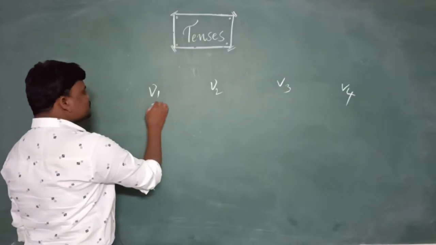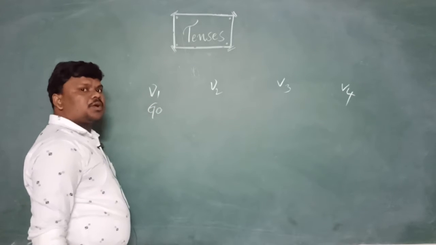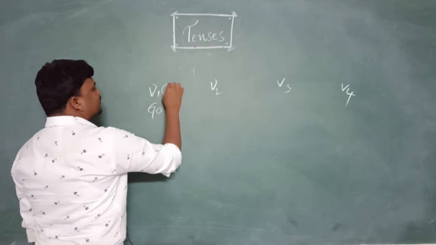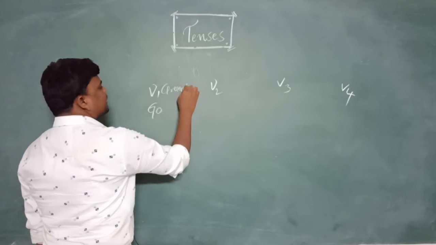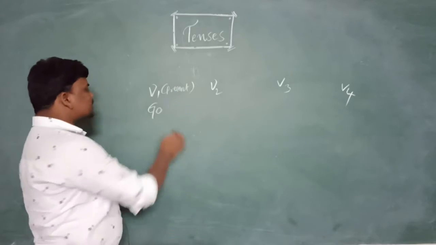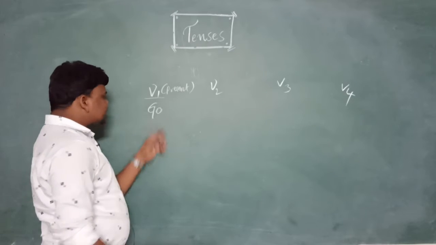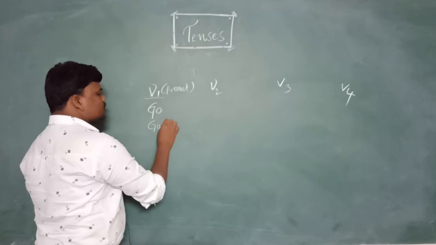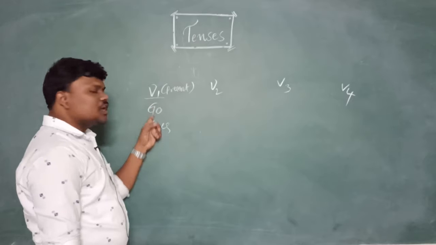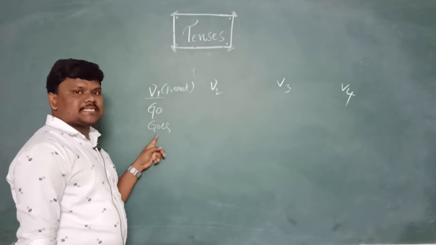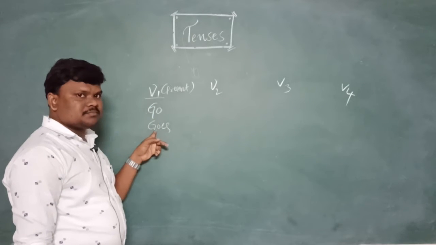Now let me teach you. Go, goes. This is the example for the present verb. V1 is nothing but the present verb, and V1 has two forms again, with s and without s: go, goes; write, writes; ask, asks; make, makes.